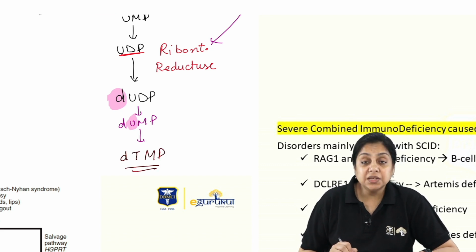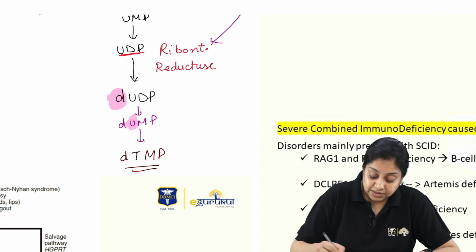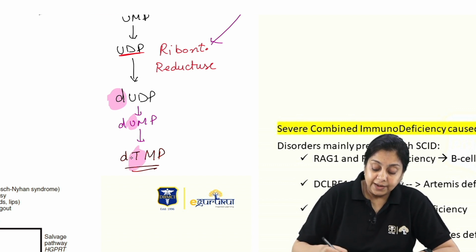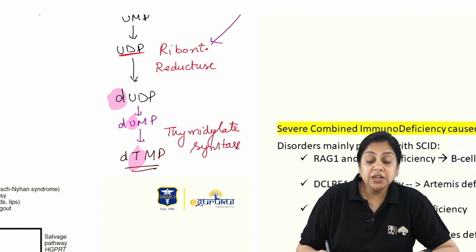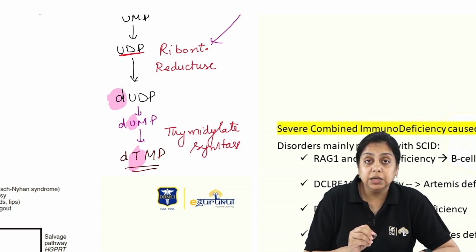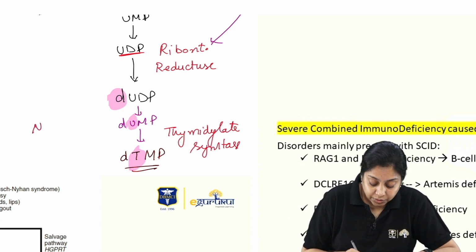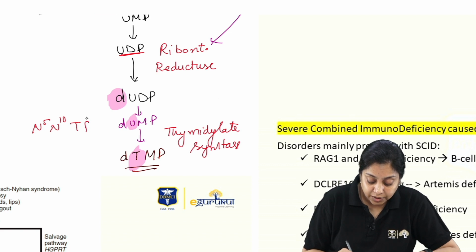TMP. The enzyme is what? What are we synthesizing? We are synthesizing thymidylate. So the enzyme name is thymidylate synthase. Why am I talking about this enzyme? What do we need? We need a methyl group here. That methyl group is donated by N5,N10-methylenetetrahydrofolate.